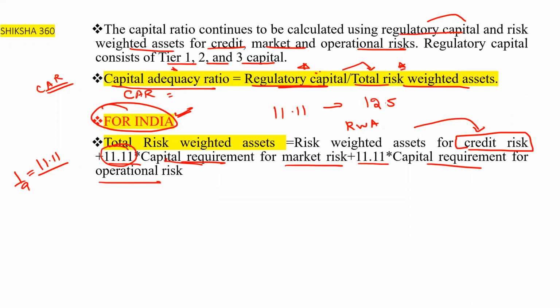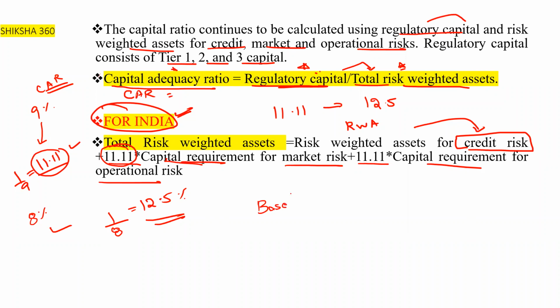I think all of you are aware that in India we have to maintain 9%. When we do 1 by 9, it comes out to 11.11. As per the Basel guidelines we have to maintain 8%, so when I do 1 by 8, it comes out to 12.5. So what is the meaning of that?